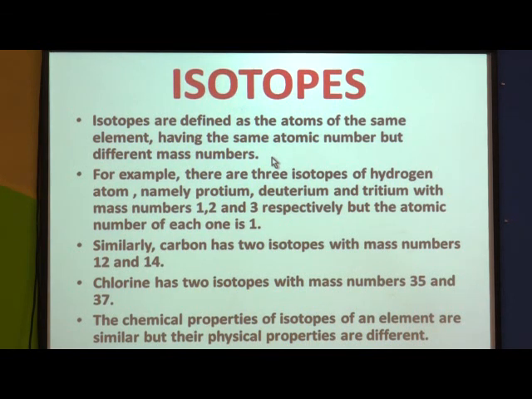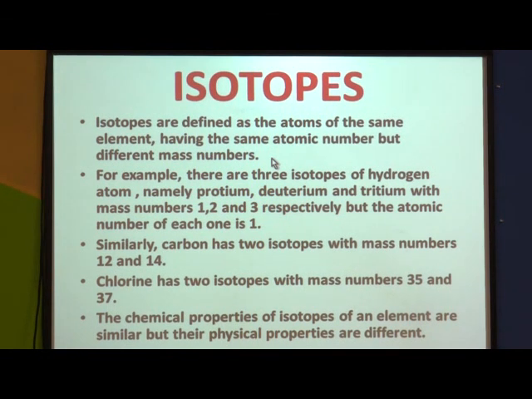They have the same atomic number, meaning the same number of protons, but different mass numbers. So why is there a difference? Because of the difference in the number of neutrons.